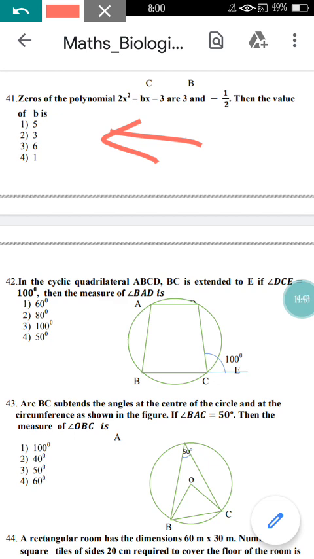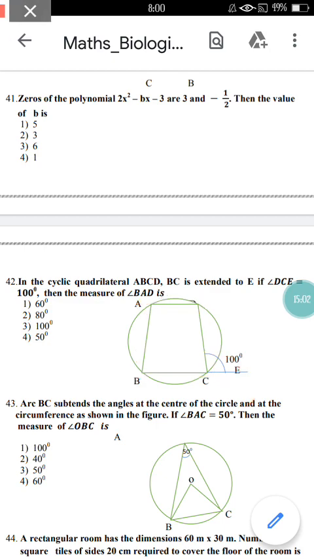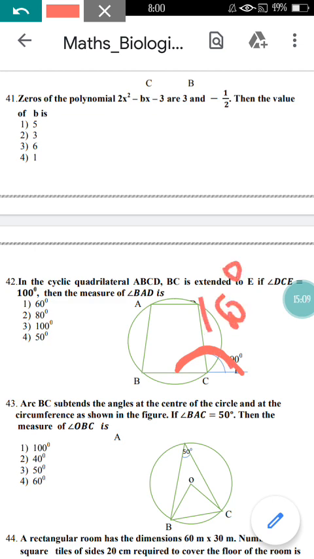In question number 42, they have given the cyclic quadrilateral and the exterior angle as 100, and they are asking to find the value of BAD. This angle they are asking to find. As you know, this angle will be how much? This angle will be 180 degree. So 100 plus 80 will be 180. So this angle here is 80 degree.